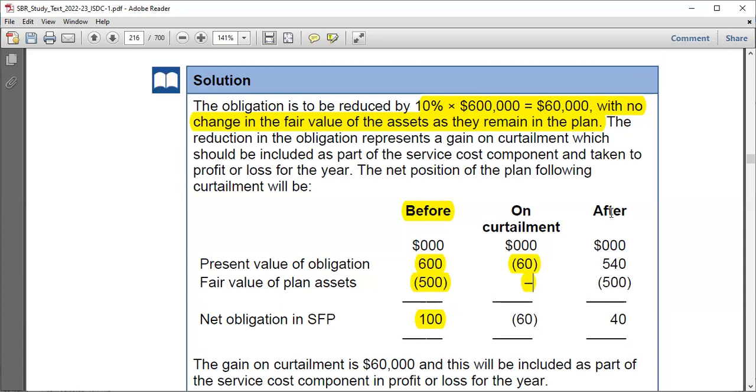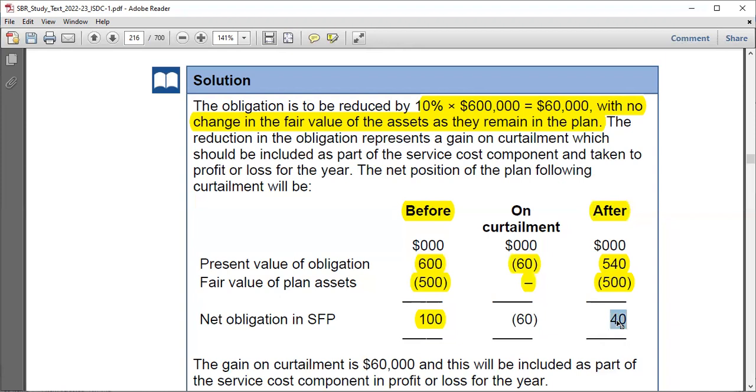All right, now what would happen after this curtailment? I had 600 in present value of obligation, 60 reduced it, and so we remain with 540. And as for plan asset, they remain as they were before, right? Doing this would give you the net plan deficit because 540 exceeds 500 by 40, right?